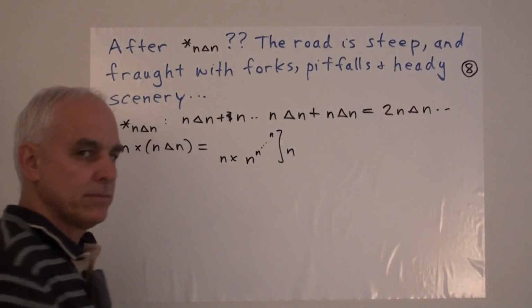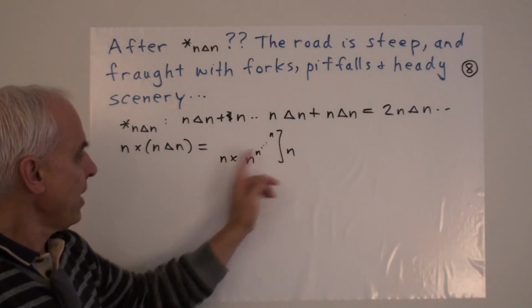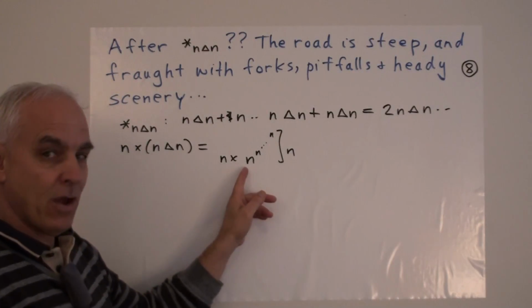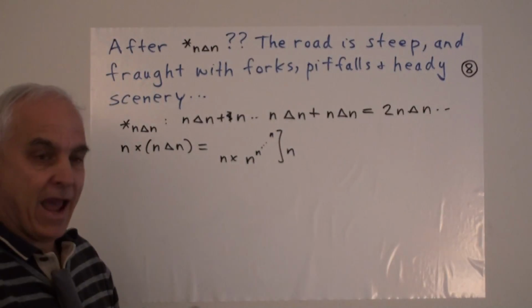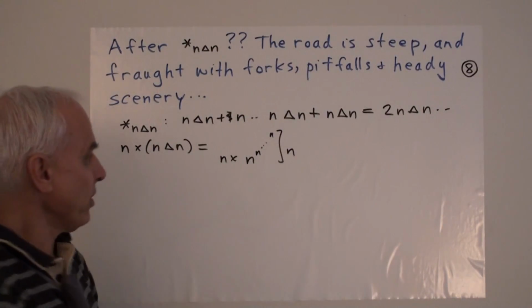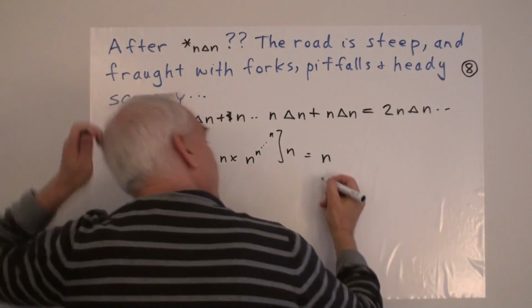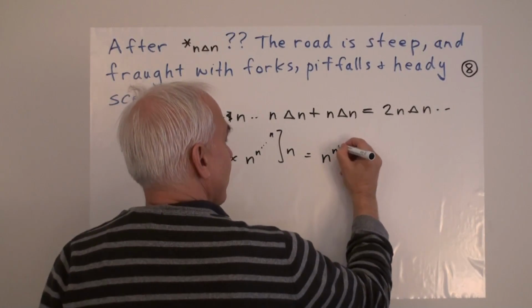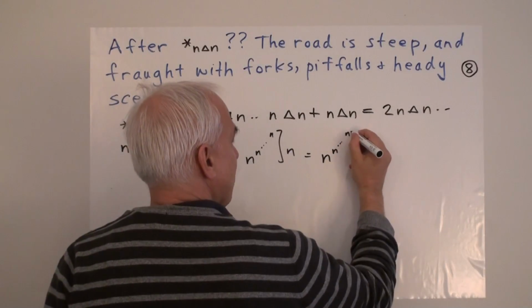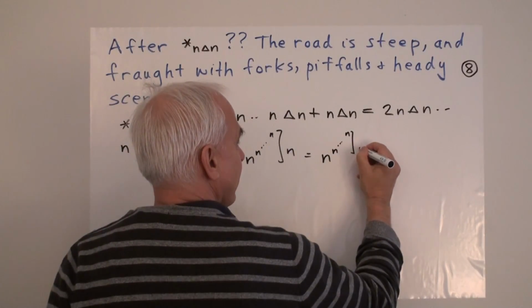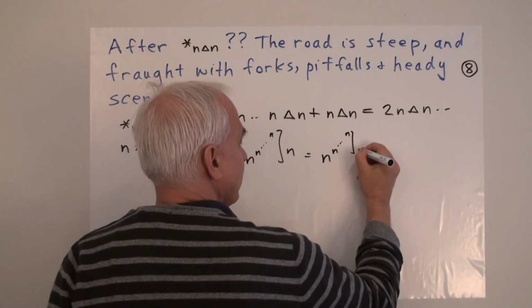That's n triangle n. And when we multiply that by n, what we're doing is basically adding 1 to the exponent. So we could write that as n to the, okay, then there are all these n to the n's, and this part of it is having 1 added.